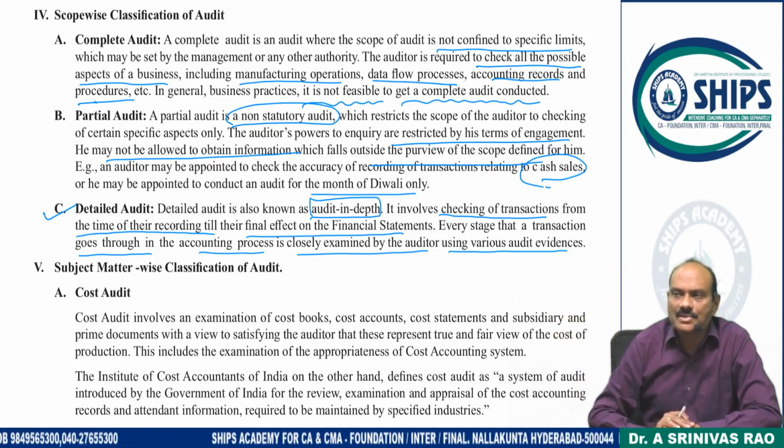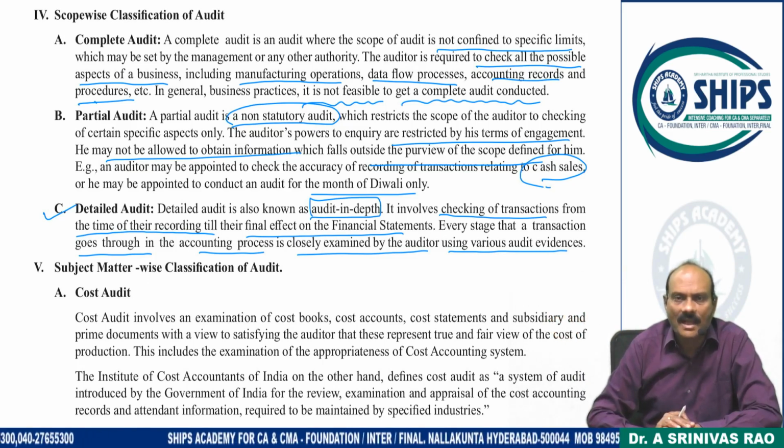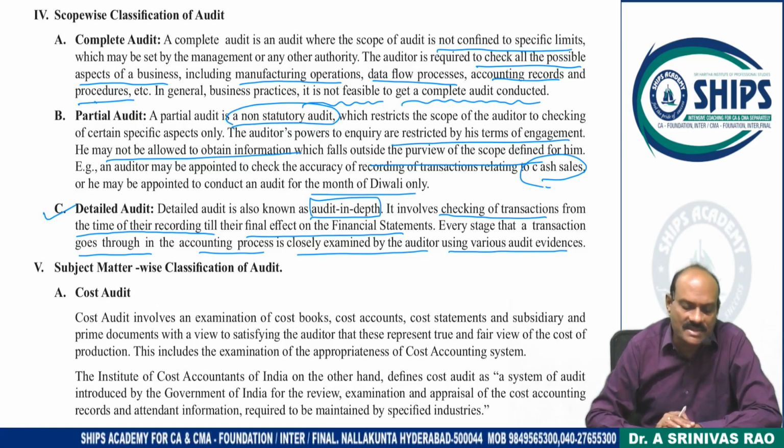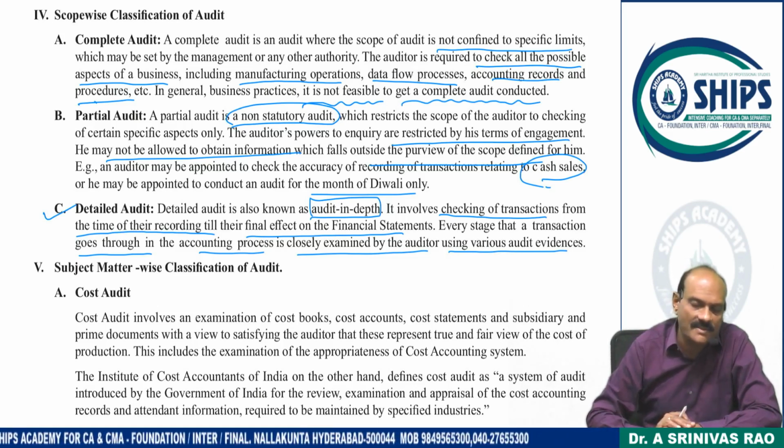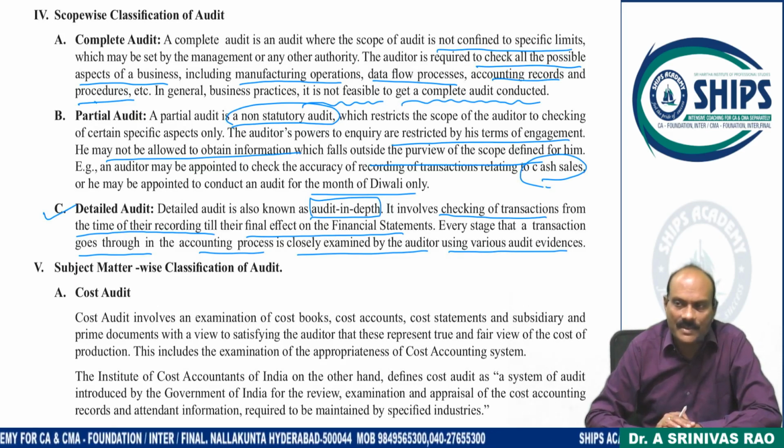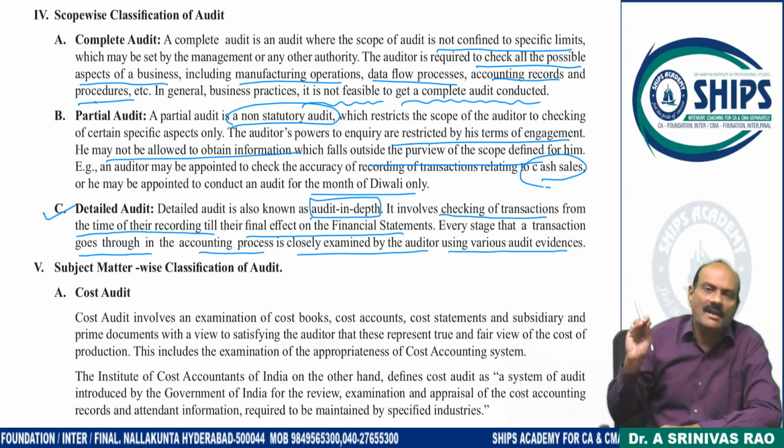If it is representing true and fair, a representative sample, I would certify that the entire population is representing true and fair. So these are the three types. First one, complete audit, means each and every step in the business entity, highly impossible. Second one, partial audit, part of the books of accounts are audited.